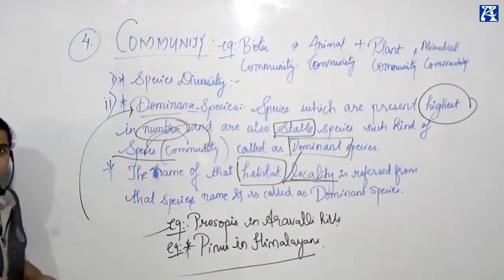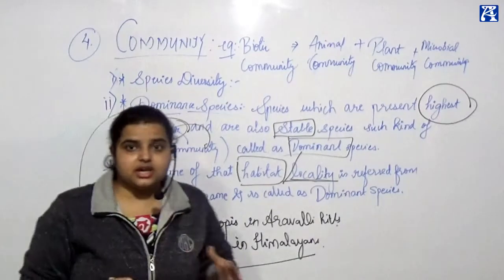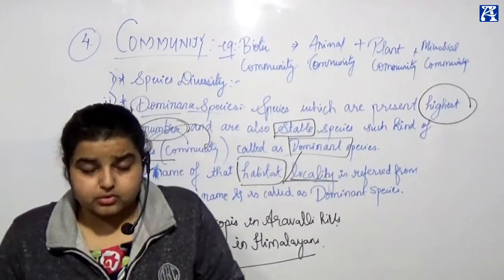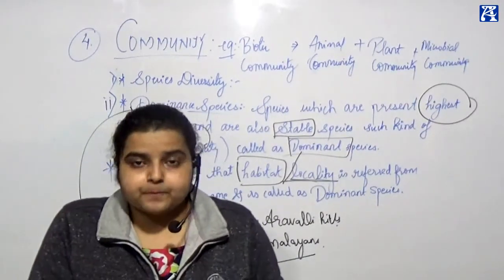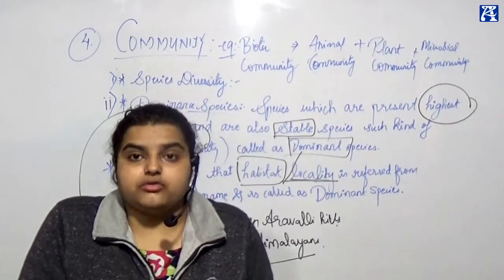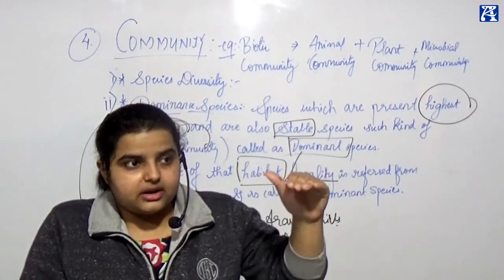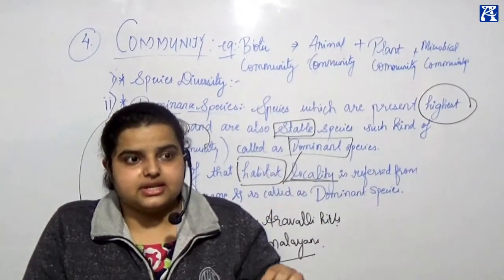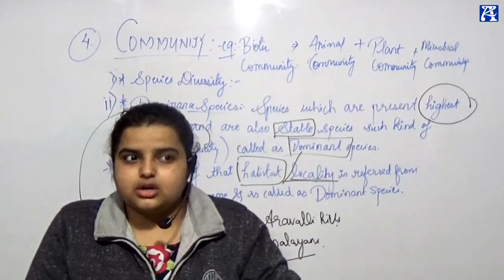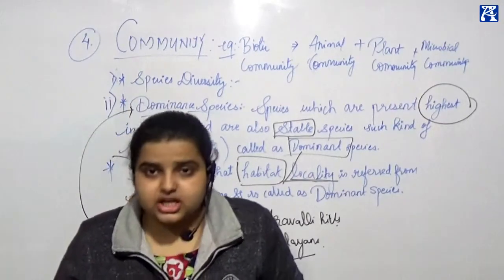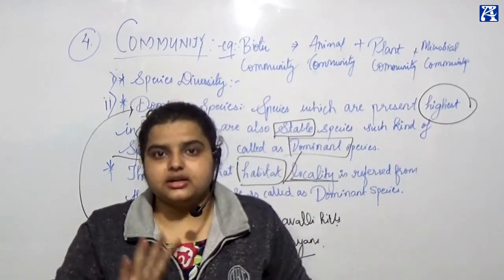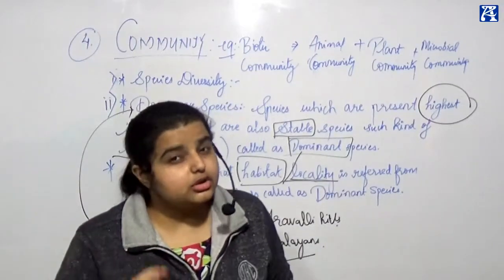Any doubt? Got it? See what we are learning. This is just the beginning of your NCERT. We have gone very deep. When you read line by line of your NCERT, you understand it's just one point. Ecology, according to NCERT, runs by only 4 words. What are those 4 words?